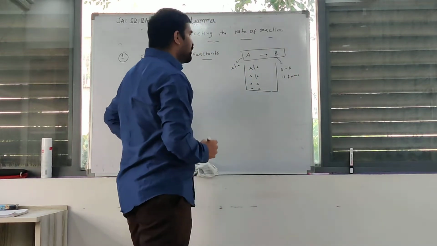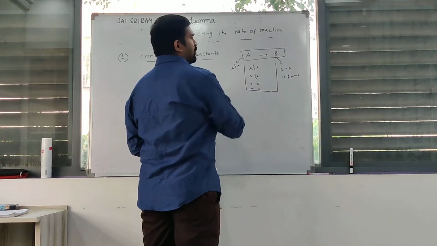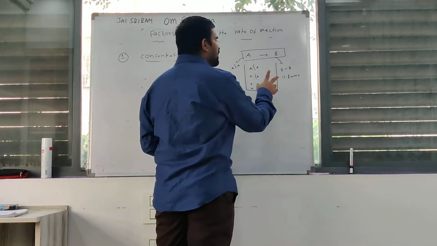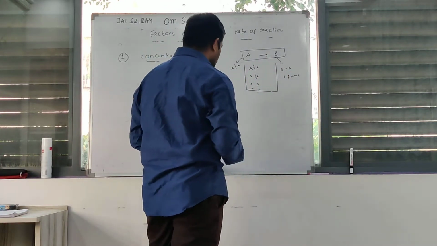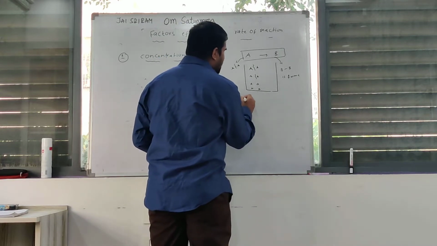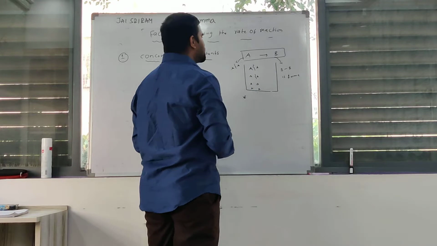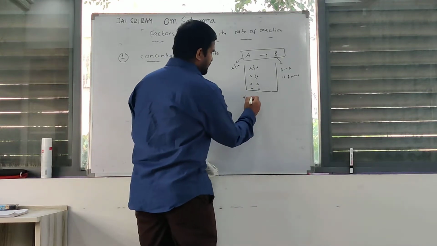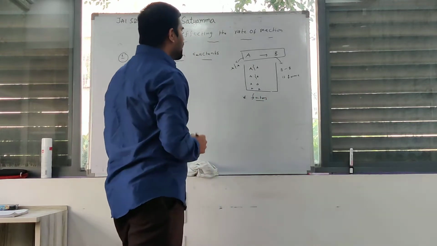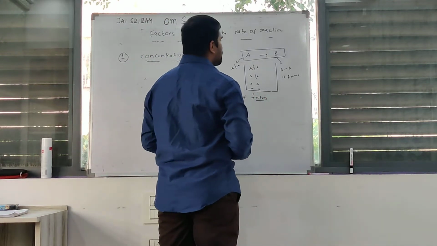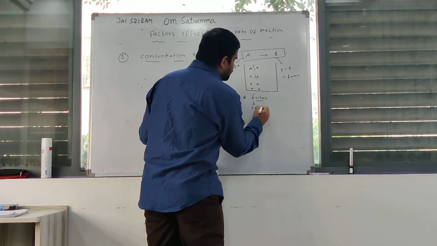During the chemical reaction, the bonds between reactants are broken and the bonds between products are formed. What factor is involved in breaking the bonds between reactants? That is the collision factor.